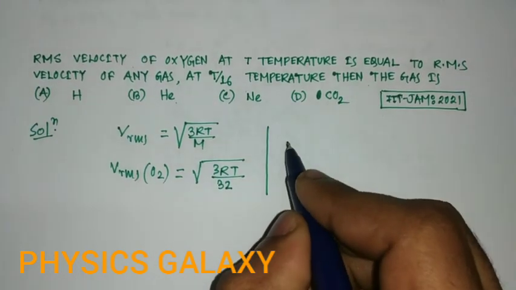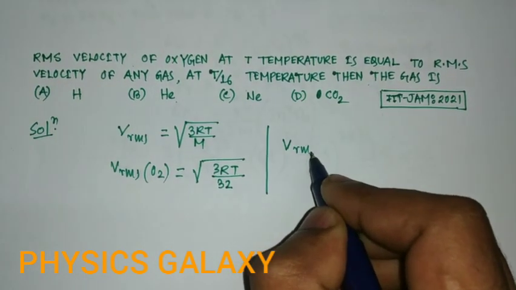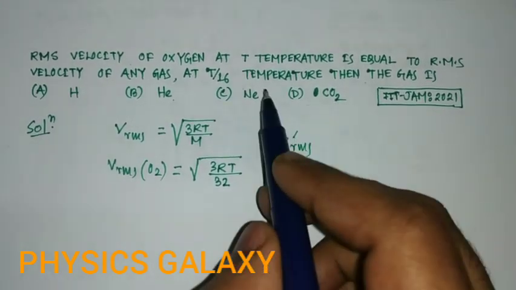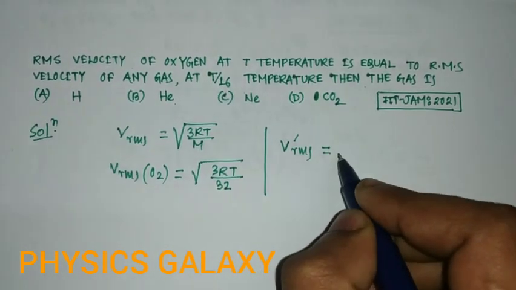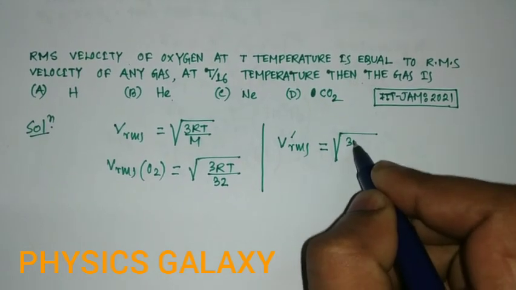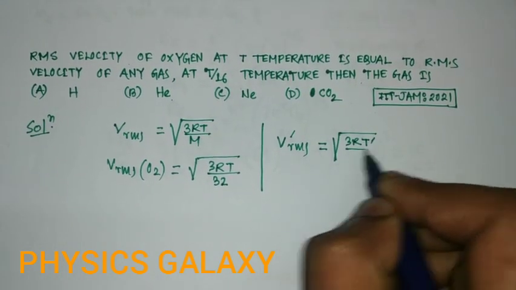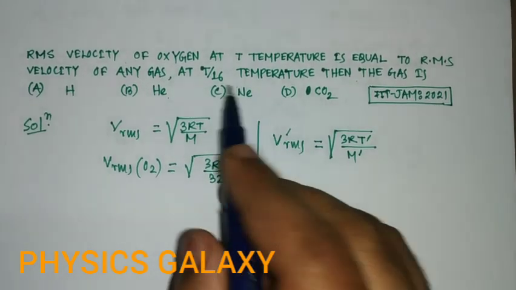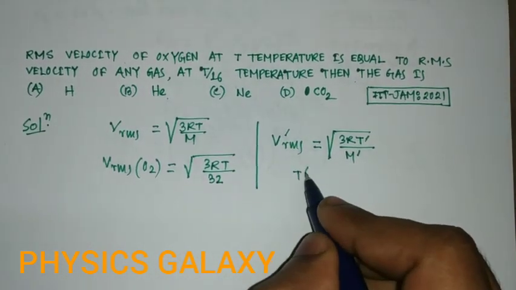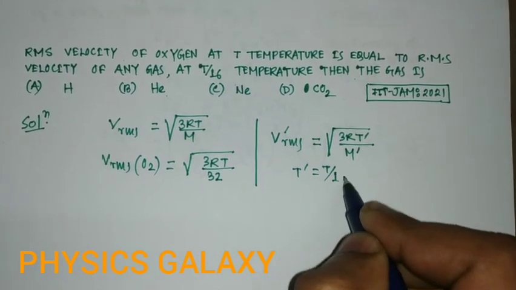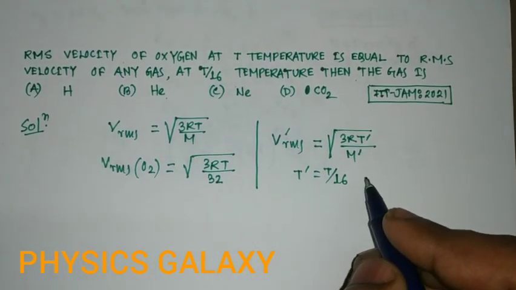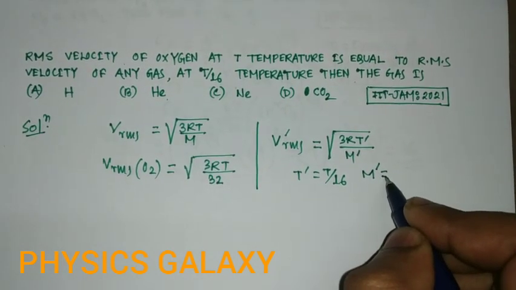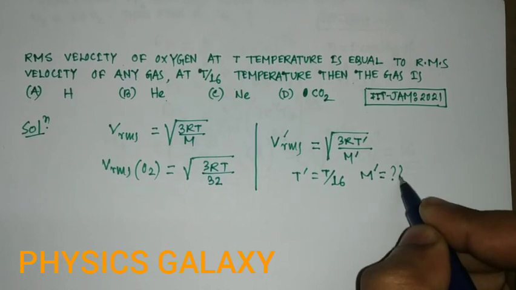Then Vrms prime, the second case, is equal to the square root of 3RT prime by M prime. Given T prime is equal to T by 16, and M prime, what is the value of M prime?